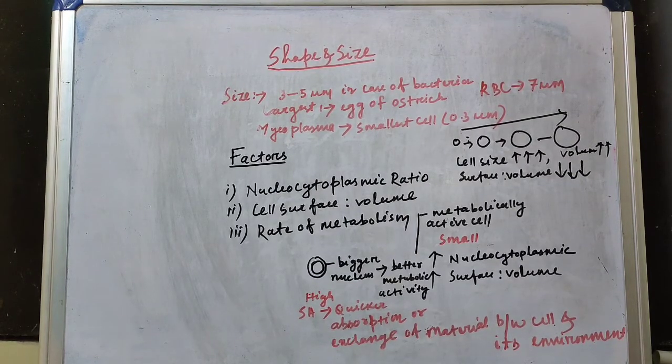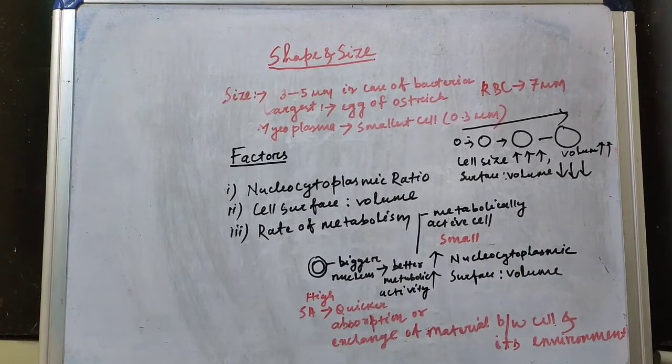Some factors that affect the size of the cell are the nucleus to the cytoplasmic ratio, or it can be called as nucleocytoplasmic ratio, then the cell surface to the volume ratio and the rate of metabolism.